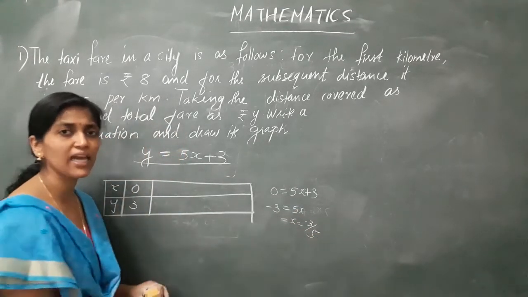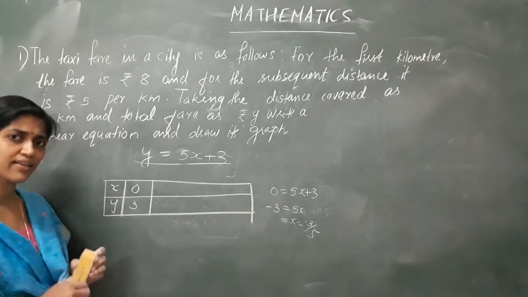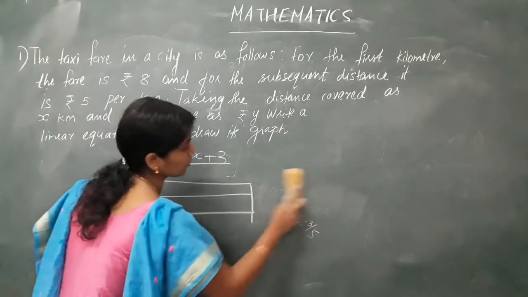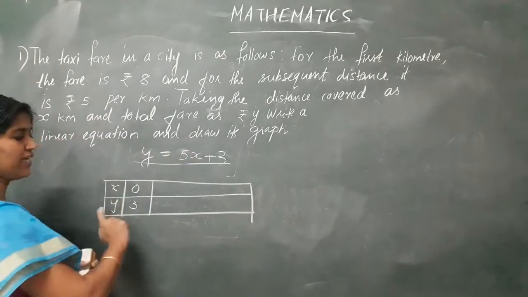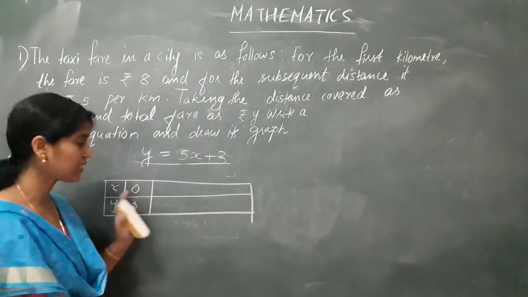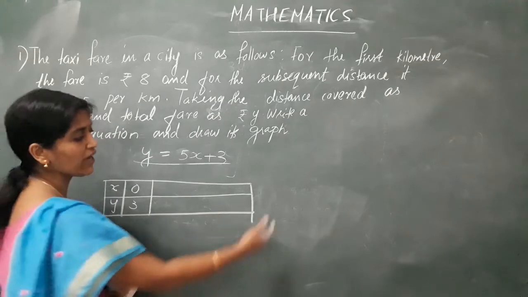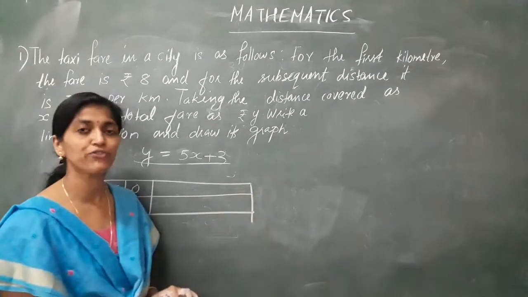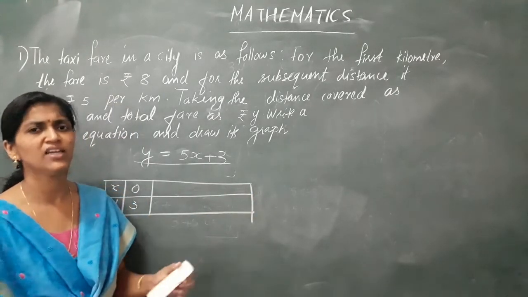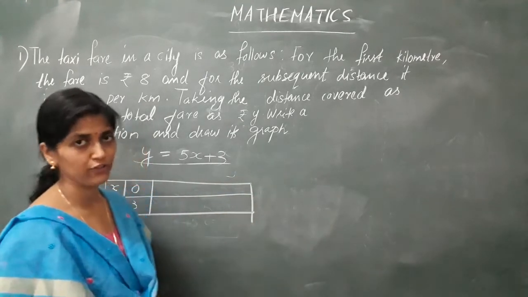That means I am getting a rational number which will be difficult for me to plot inside the graph. So when you find the solution, maximum you find integers only to plot. When you plot the points, finding the solutions, you find maximum integers. If you find a rational number, p by q form, like 1 by 2, 1 by 3, it will be difficult for you to plot in the graph.